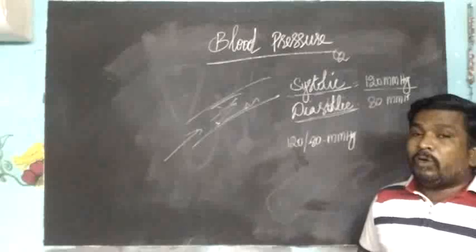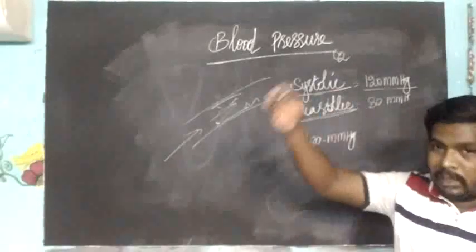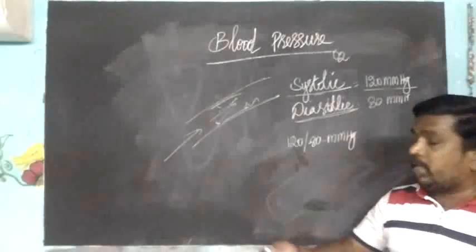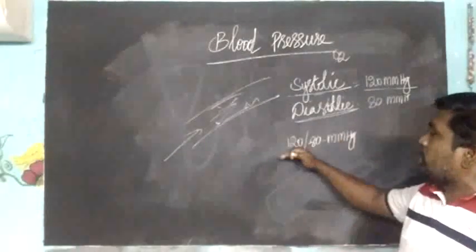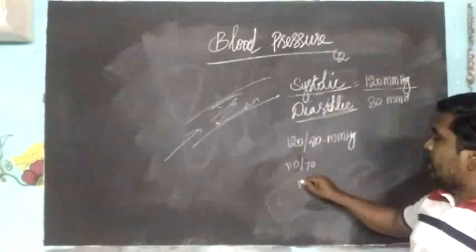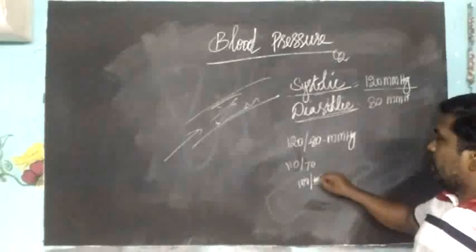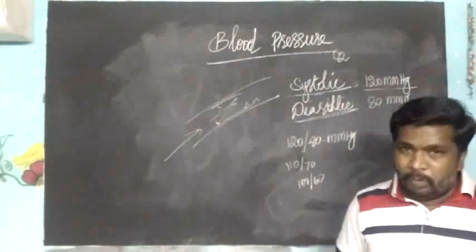If the pressure is higher than 120/80, that is high blood pressure. Simply we can say high BP. If the pressure is less than 120/80, for example 110/70 or 100/60, that is called low blood pressure, simply low BP.